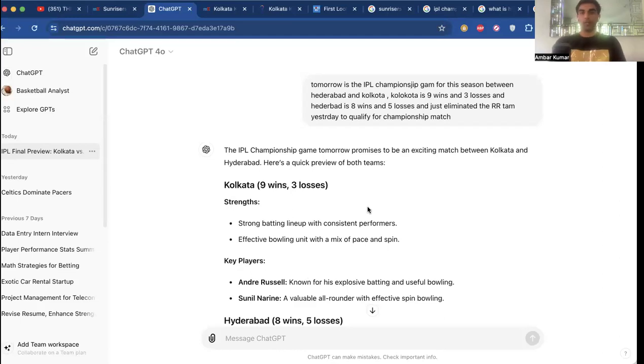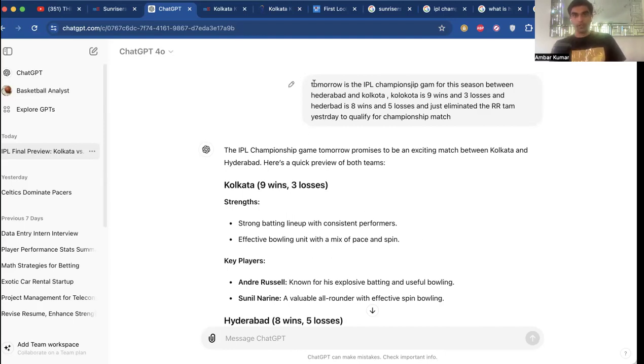So, the IPL Championship game tomorrow is between the Kolkata Knight Riders and the Hyderabad Sunrisers, and the game is taking place in Chennai. And it's taking place tomorrow at 3 p.m. for Europeans, and I believe at 9 a.m. Eastern time. So it will be pretty early for you guys. If you do want to wake up and watch it, or you guys can stream it later in the day because it will be available on many sites, which you can just do a Google search for.